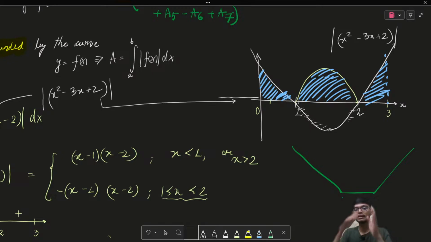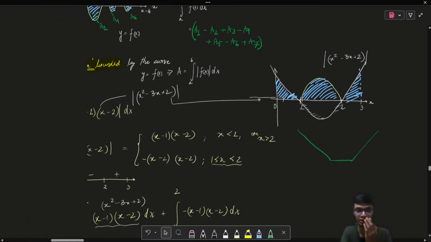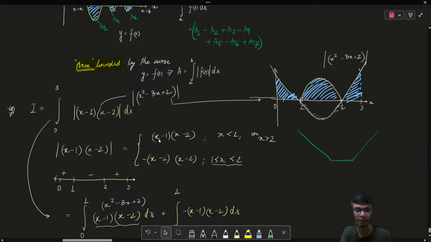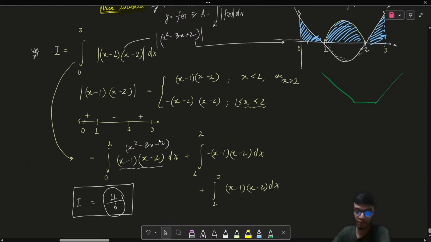So then the result is like a straight line. In that case, you can use the area of the triangle, or the simple areas, to evaluate it, right? So that will be much simpler. You don't need to actually solve the integral, right? So that's why I wanted to give you the idea of the graphical interpretation. Please keep this in mind, and whenever you see these kinds of questions, please try to apply the graphical method as well, right? I hope this question is clear to all of you.